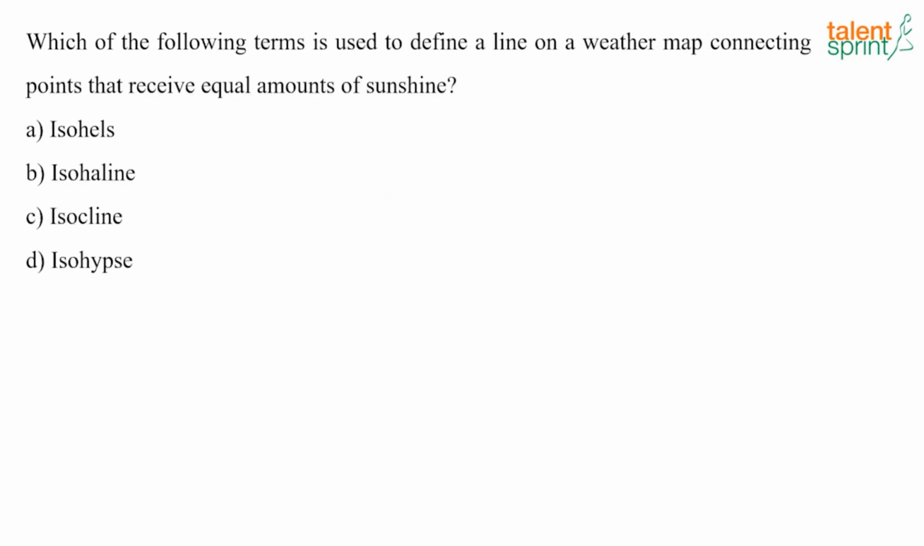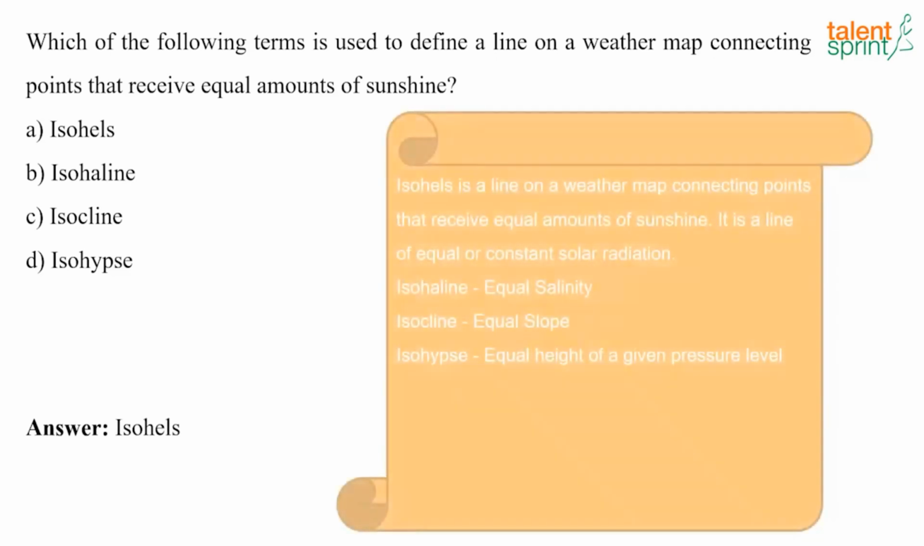Now the next question: which of the following terms is used to define a line on a weather map connecting the points that receive an equal amount of sunshine? And the answer here is isohels. Isohel is a line on a weather map that connects the points that receive an equal amount of sunshine. It is a line of equal or constant solar radiation.